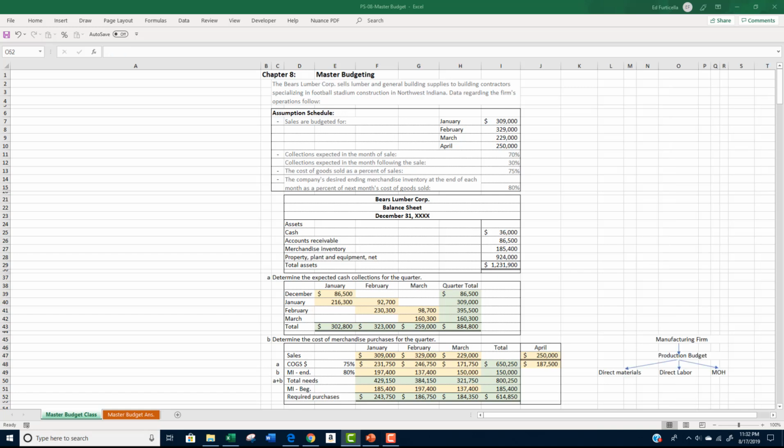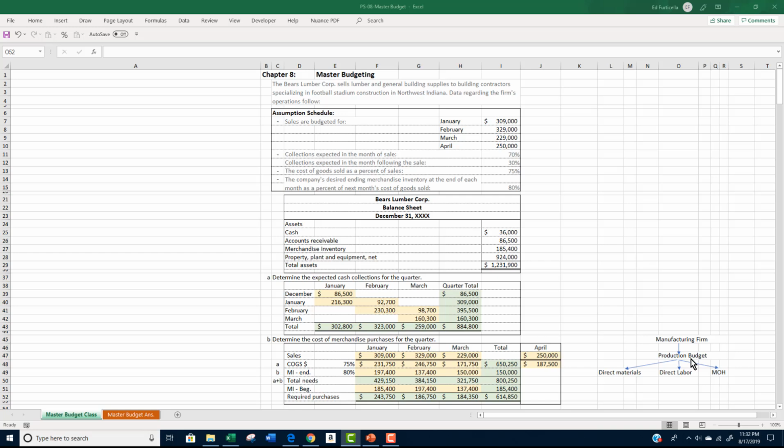We've just completed the merchandise purchase budget. It was a merchandise purchase budget because the Bears Lumber Company is a retailer. Had the company been a manufacturer, we would have completed a production budget, followed by direct materials, direct labor, and manufacturing overhead budgets. The production budget would tell us how much we needed to produce.